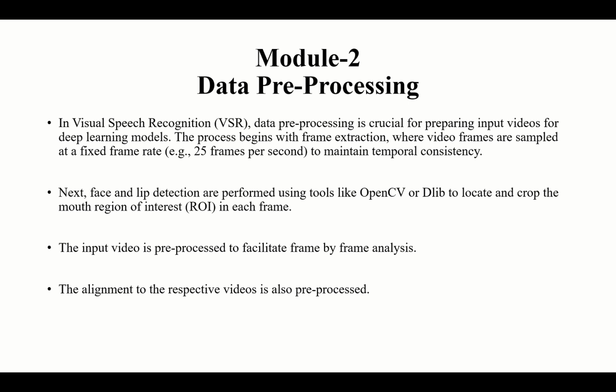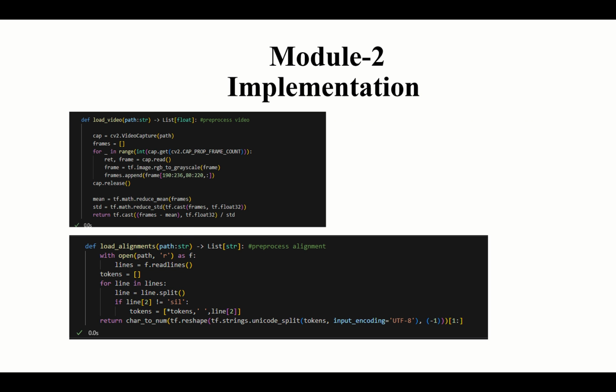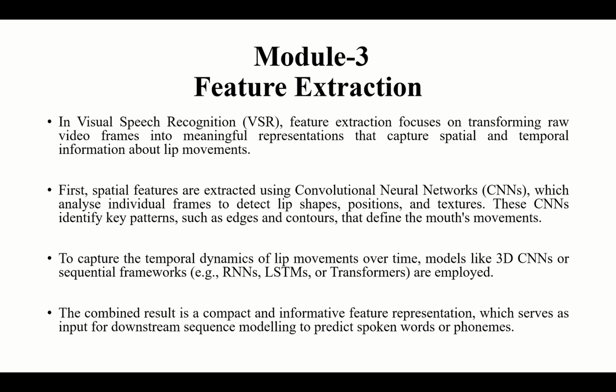The process begins with frame extraction, where video frames are sampled at a fixed sample rate to maintain temporal consistency. Next, face and lip detection are performed using tools like OpenCV or DLib to locate and crop the mouth region in each frame. The input video is pre-processed to facilitate frame by frame analysis. The alignment to the respective videos is also pre-processed. This is the implementation of the second module, that is data pre-processing.